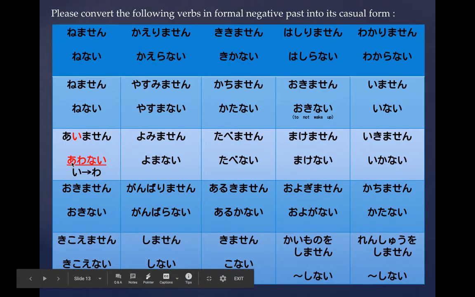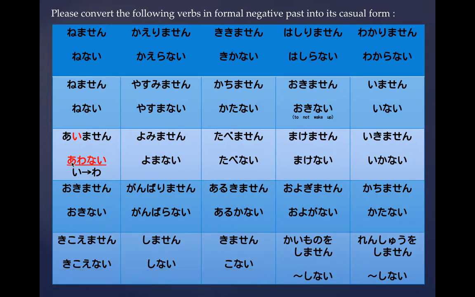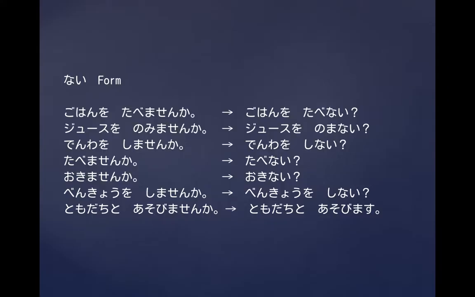Now, another one that you see right here is also important. あいません. Now notice that it says 合わない. So this is a group 1 verb, but whenever you see an e, right? So in the e, chi, di category, e turns into わ. So 合わないですね。Make sure you keep note of that. So these are some of your examples.